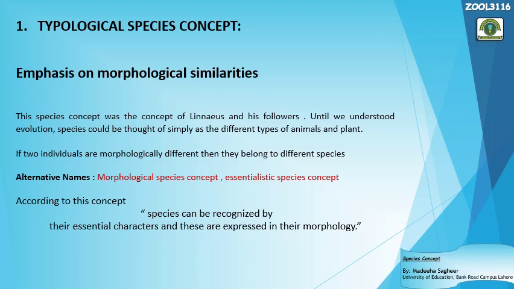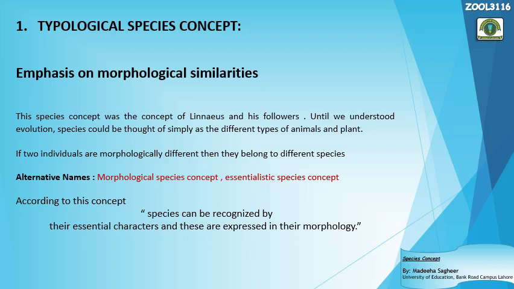This species concept was the concept of Linnaeus and his followers. You know that Linnaeus was a Swedish botanist. He was a taxonomist. He was a zoologist. Carl Linnaeus is also considered the father of taxonomy. He was the first who gave the binomial nomenclature. And you know that this is the methodology of naming organisms by giving them 2 names. So this species concept was a concept of Linnaeus and his followers.